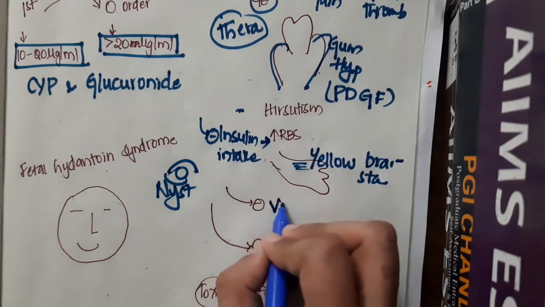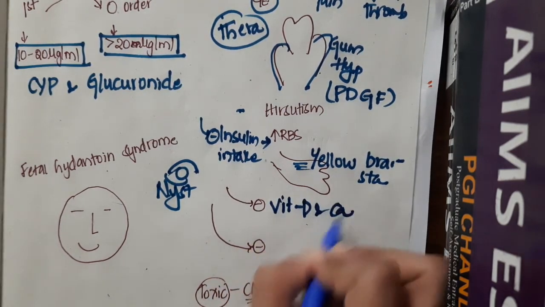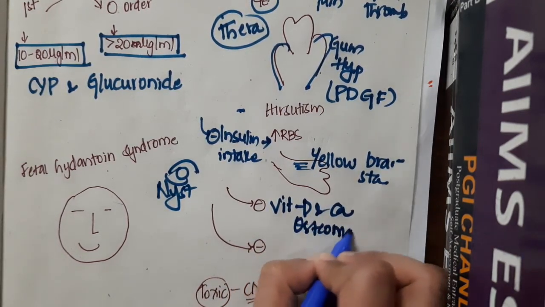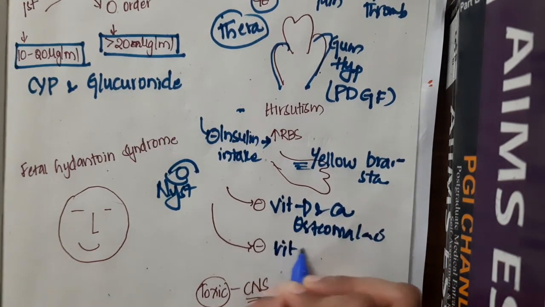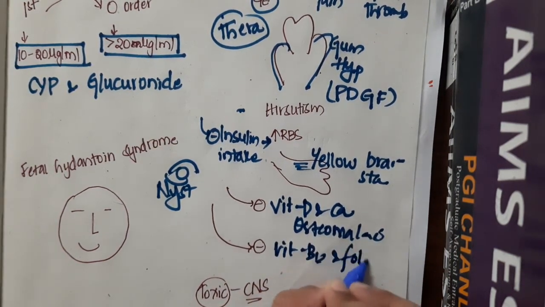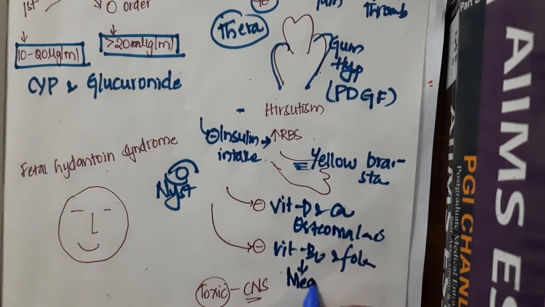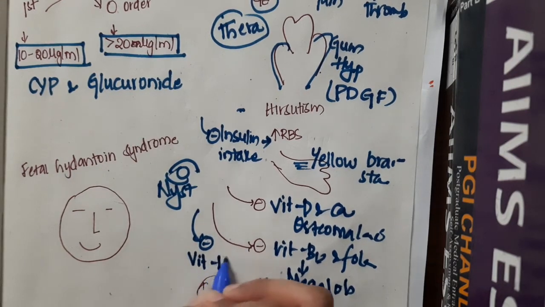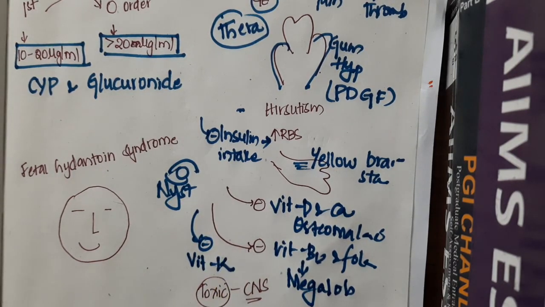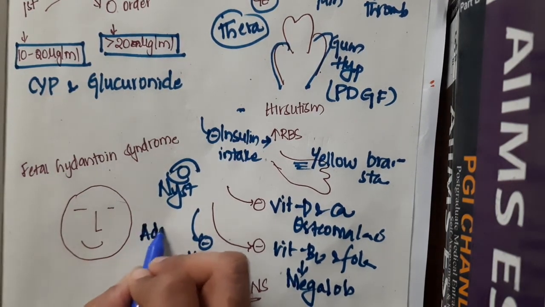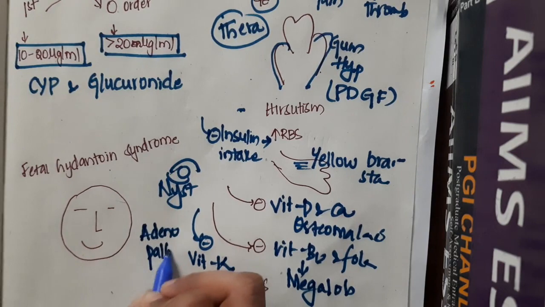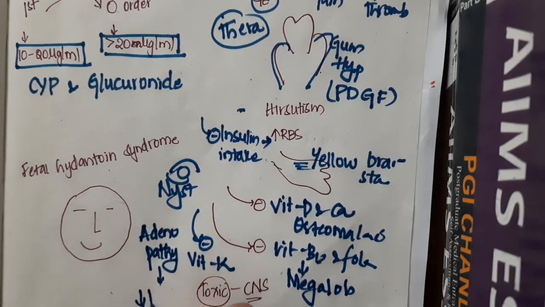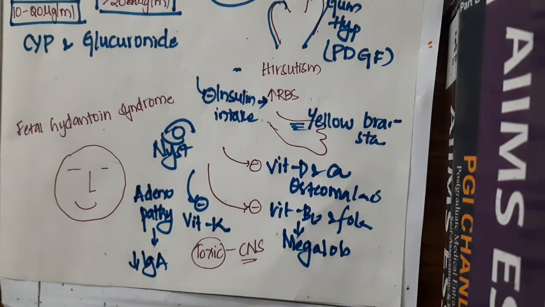It interferes with vitamin D and calcium, thus leading to osteomalacia. It also interferes with vitamin B12 and folate, resulting in megaloblastic anemia. It also inhibits vitamin K absorption, resulting in vitamin K deficiency. It also causes adenopathy, where there is decreased IgA. This adenopathy resembles pseudolymphoma.